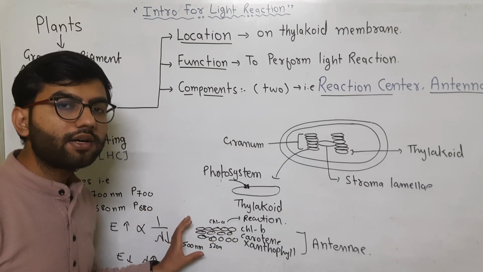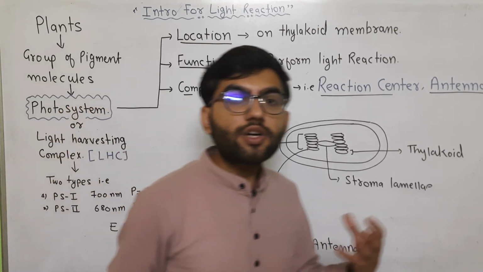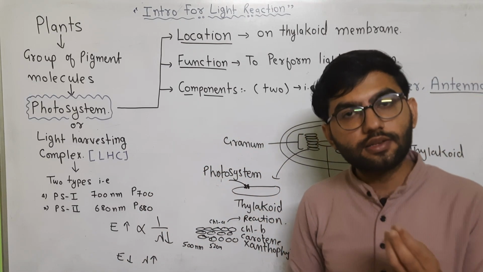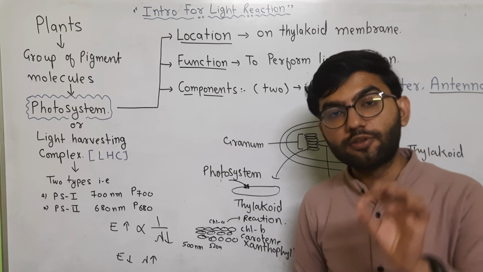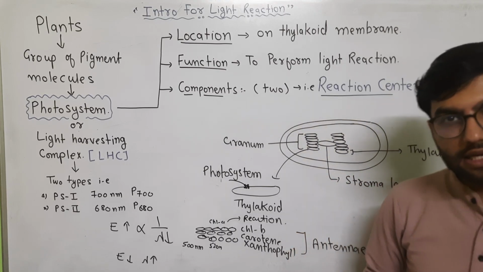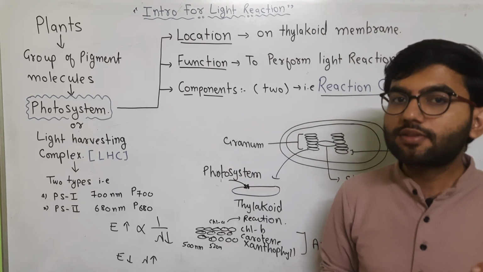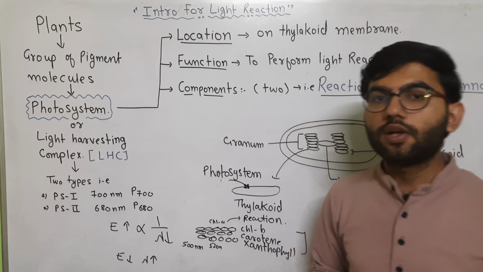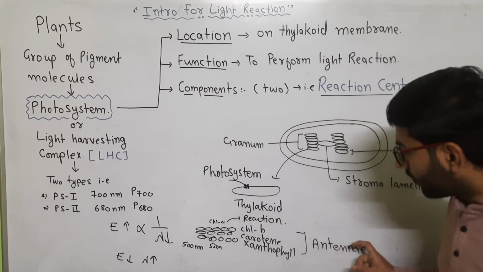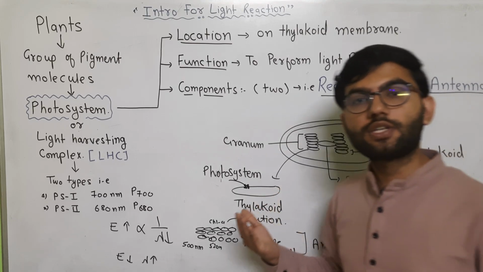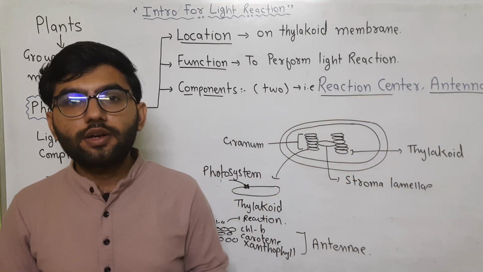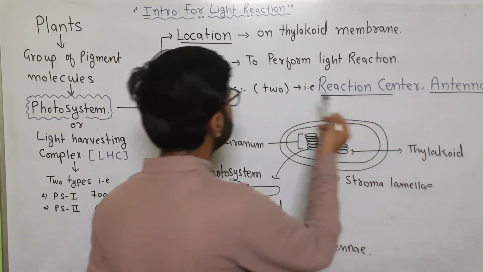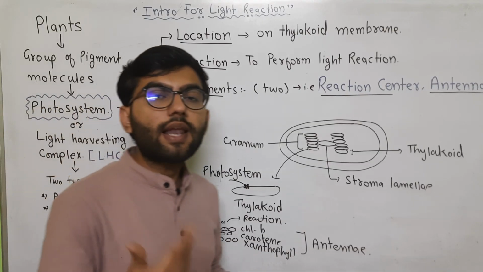And what does the accessory pigment do? They continue the function of the photosystem at broader wavelengths. As we know, the main pigment within the photosystem, the chief pigment, the chlorophyll A molecule, is responsible for absorption of a wavelength at 680 nanometer. But when 680 nanometer light is not present in the surroundings, in this case the photosystem should not stop working. The accessory pigment molecules, called the antenna, will continue the function of the photosystem by absorbing different, wider wavelengths of light. So in this way, the reaction center and antenna work within the photosystem to continue the light reactions.